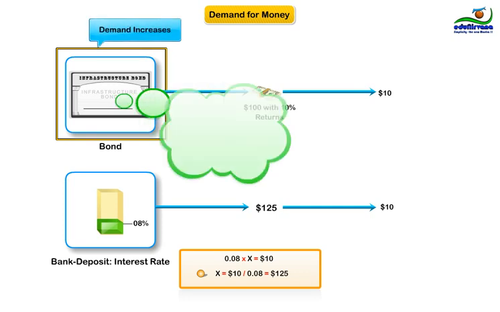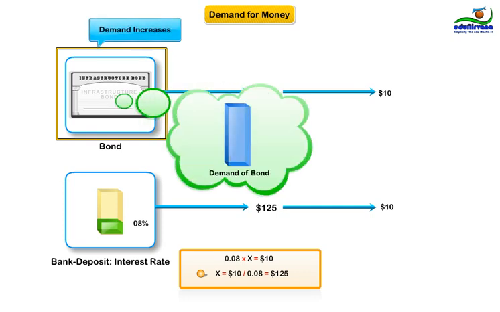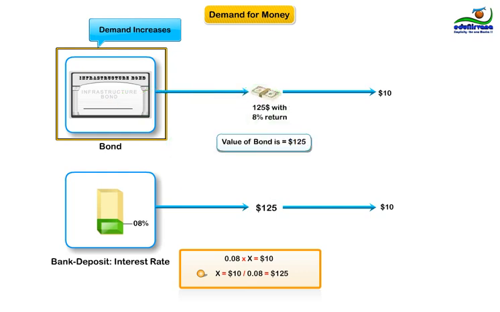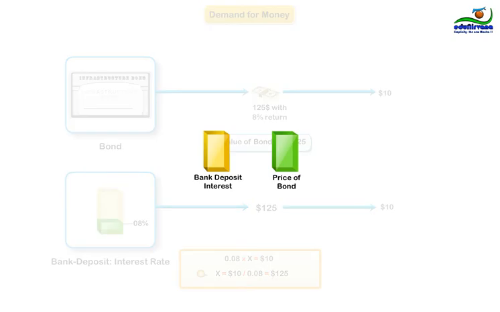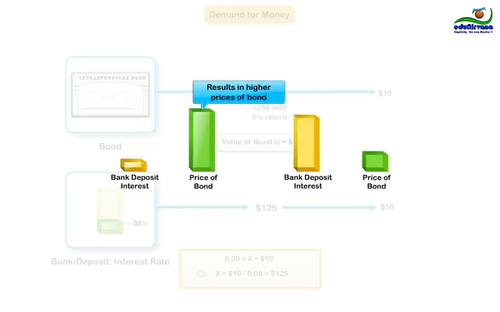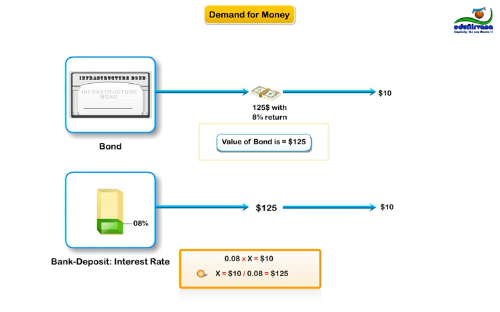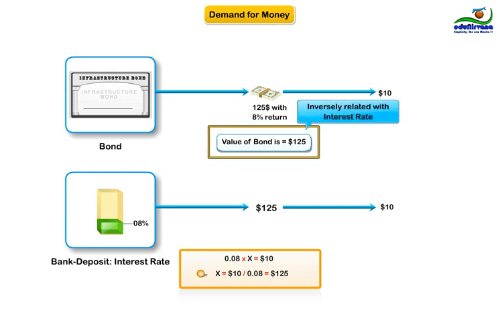Competition among buyers will result in an increase in demand for bonds and will push up the price of the $100 bond to $125. Hence, the conclusion is obvious: with a fall in the market rate of interest, that is, bank deposit interest, the price of bonds rises and vice versa. In other words, the price of a bond is inversely related to the interest rate.